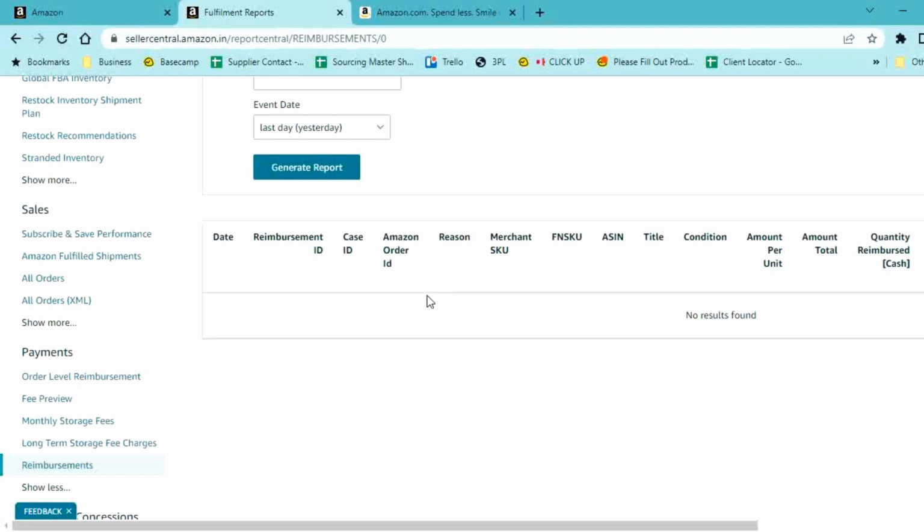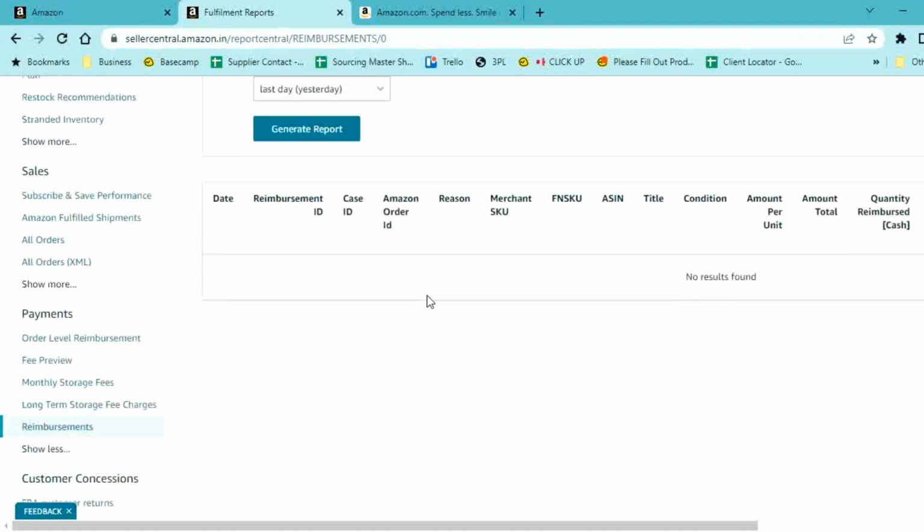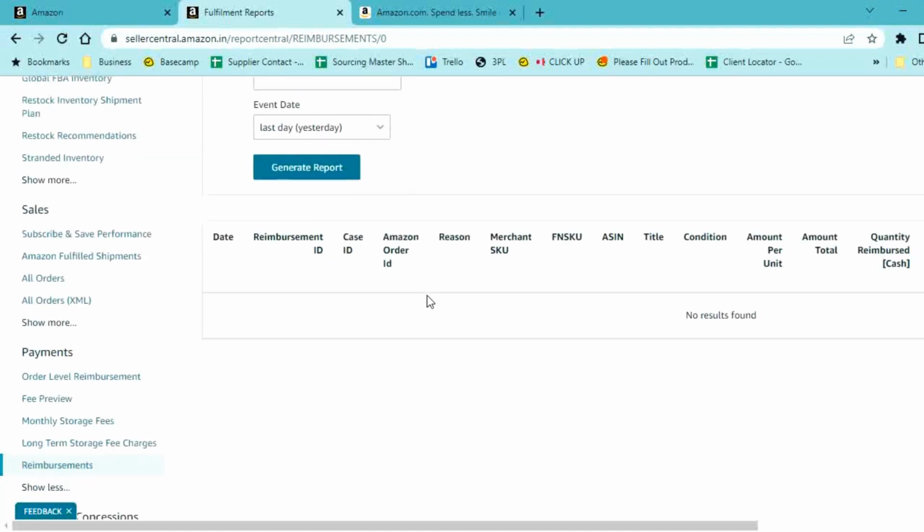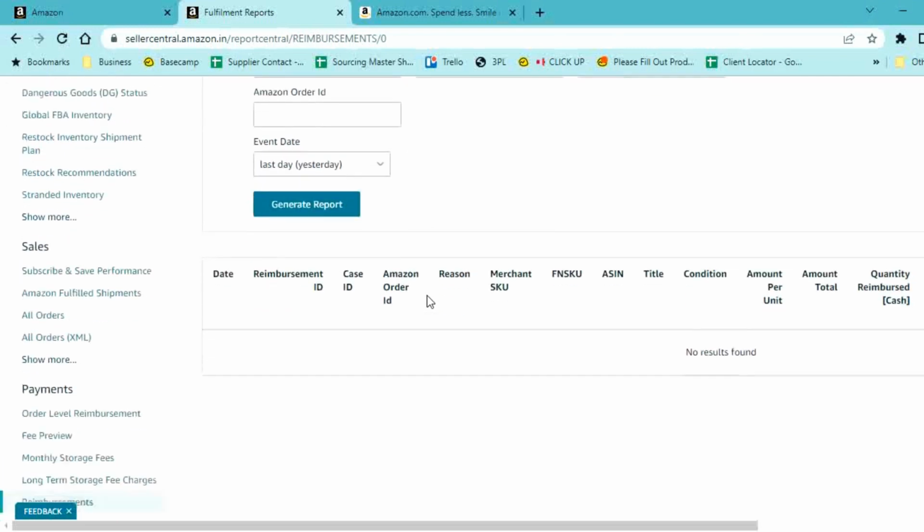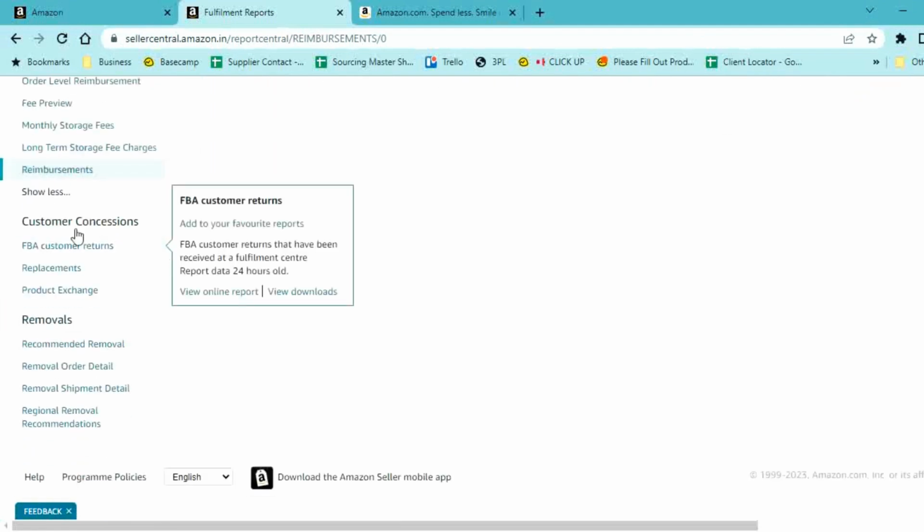right? If you really want to know that data, then you need to come to one more section, which is your fulfillment section. In order to get to this section, what I've done is I've logged on to Seller Central. I went to reports. Within reports there is something called fulfillment. Now when I get to fulfillment, under customer concessions I see something called FBA customer returns, which is nothing but Amazon telling us how many goods they have received from end users.